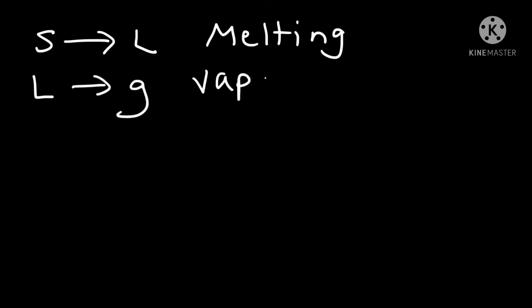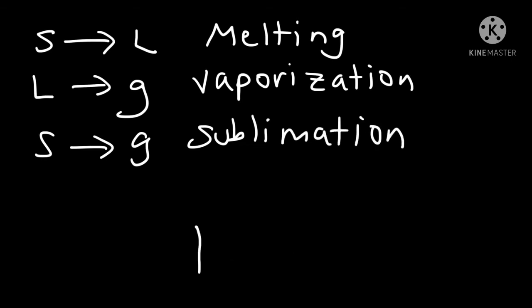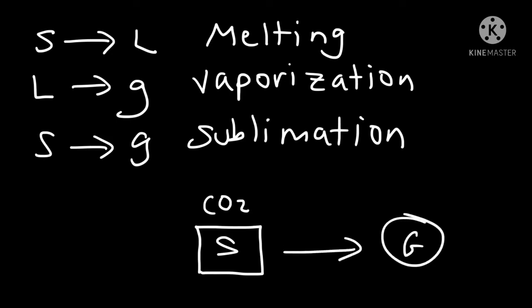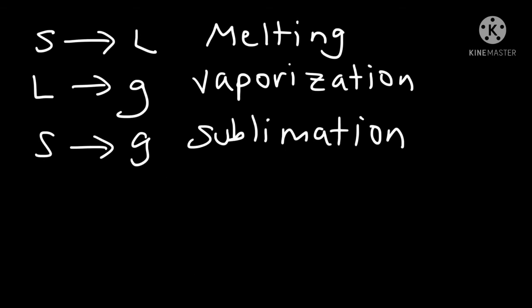Similarly, whenever liquid changes into gas, we call it vaporization. Whenever the solid state of matter changes directly into gas, we call it sublimation. For example, solid carbon dioxide: whenever we heat it, it directly changes into gas.